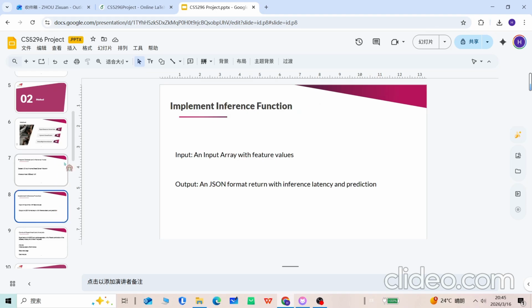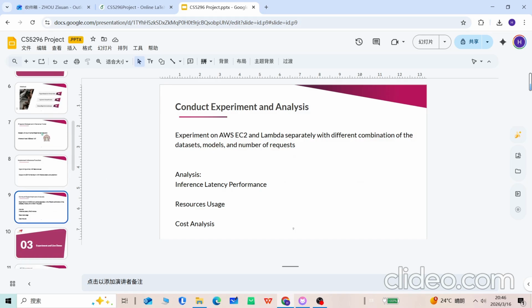Next, we're going to implement the inference function, where the input is just a normal input array with feature values. However, we change the output a little bit, not just returning the predictions, but also including the inference latency for further analysis. And last, we're going to conduct the experiment on AWS EC2 and Lambda separately with different combinations of the datasets, models, and number of requests. After gathering all of the experiment results, we're going to conduct analysis through three different perspectives. The first one is inference latency performance. The second one is resource usage, and the last one is cost analysis.